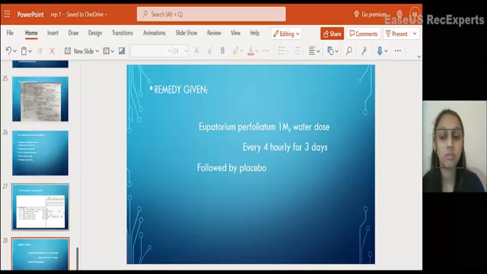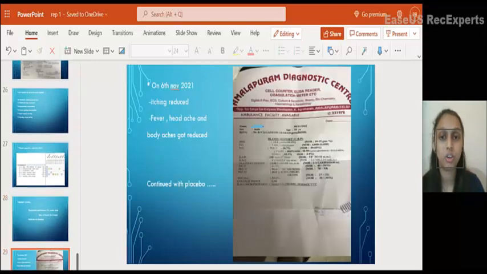After 3 days, he came for a follow-up. On 6th November, he came with investigation. The platelet count is 2.1 lakh, and he is dengue negative.